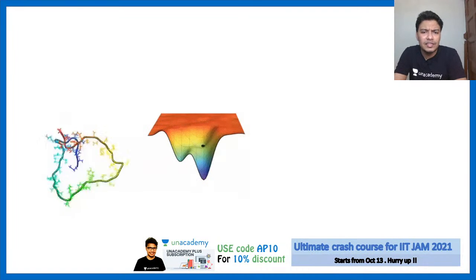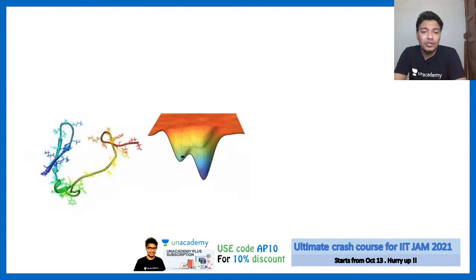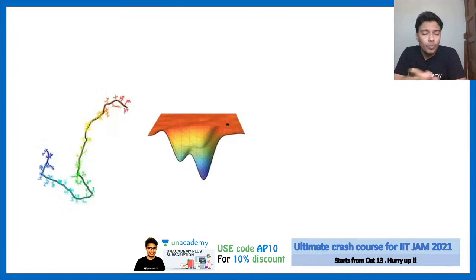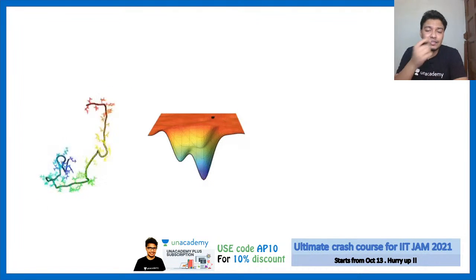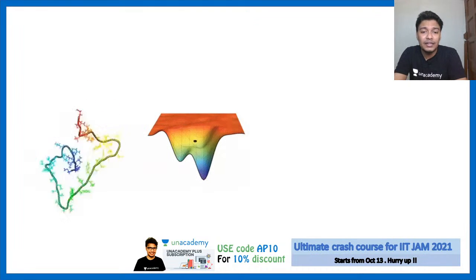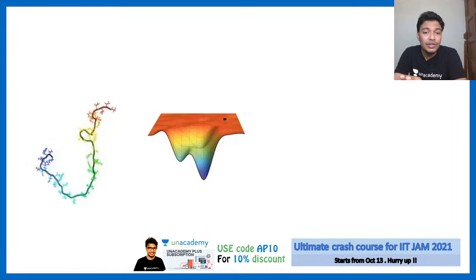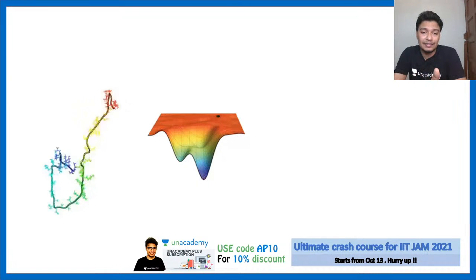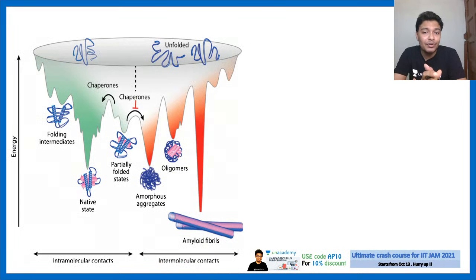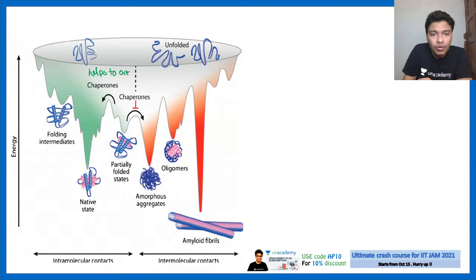And it makes sense because inside the cell there are so many processes happening at once, and so many molecular collisions which prevent this kind of protein folding. That is why you need some guides, which are chaperones. So what does chaperone really do? Chaperone, first of all, helps to overcome the energy barrier.